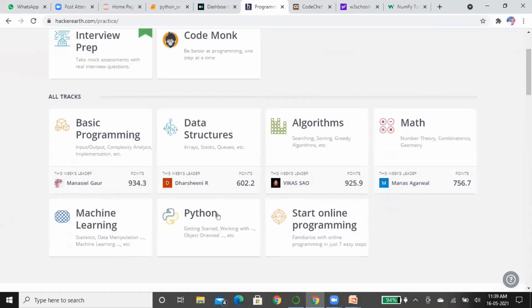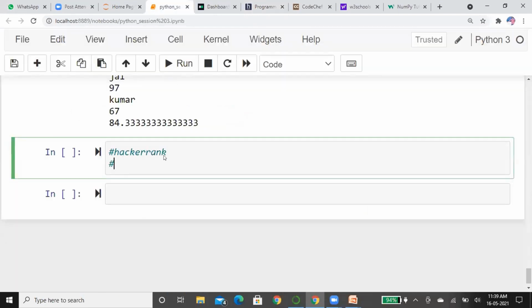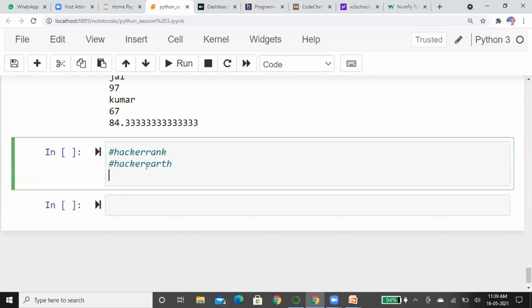This platform has very advanced topics. Here also you can have Python sessions. You can also go to Python here and work on more problems. Next one was HackerEarth. This is one platform.